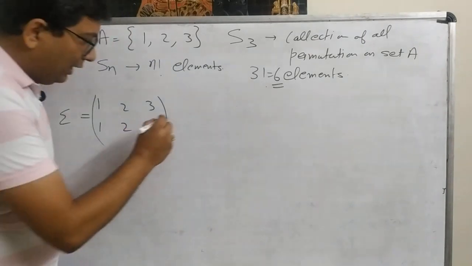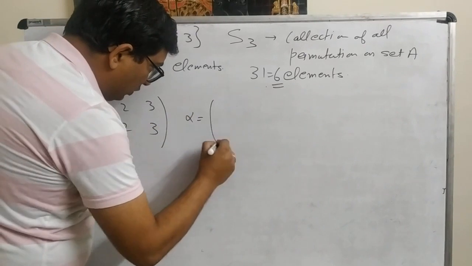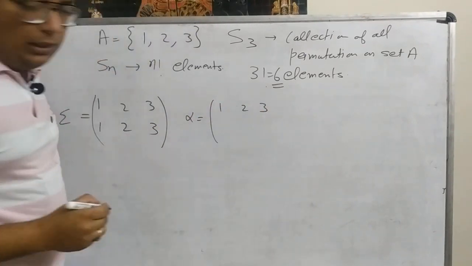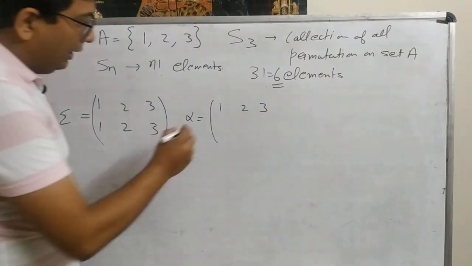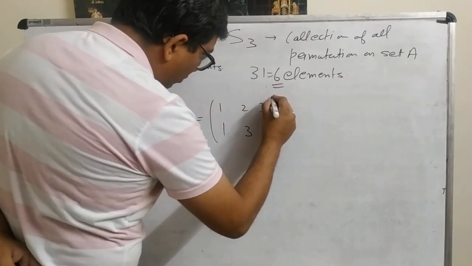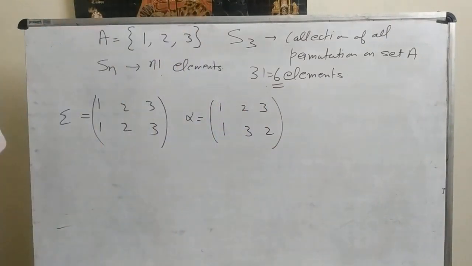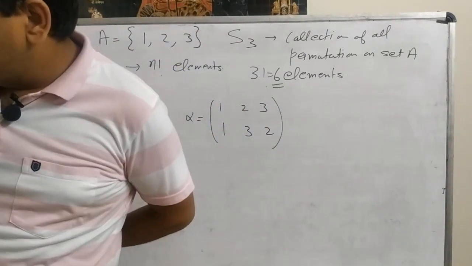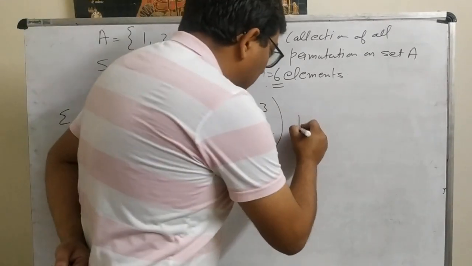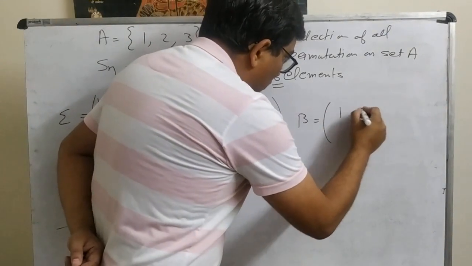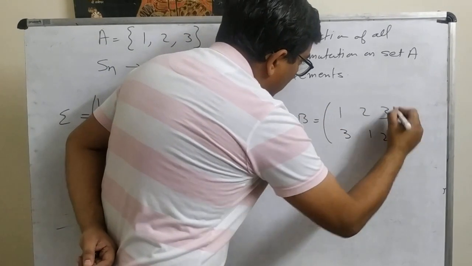Now let's write another one, 1, 2, 3, and let the mapping be 1, 3, 2, and we name it alpha. Similarly, beta: 1, 2, 3 mapped to 2, 3, 1.